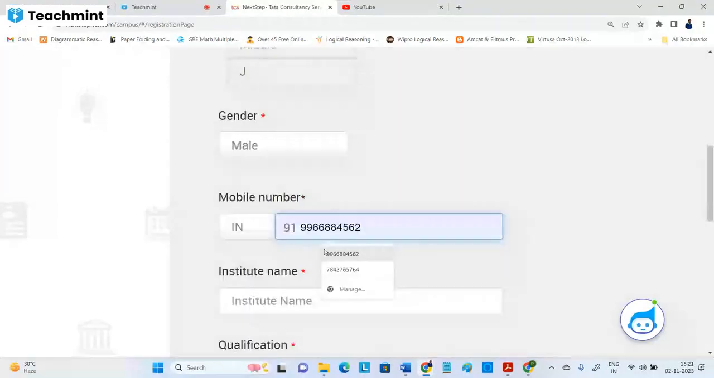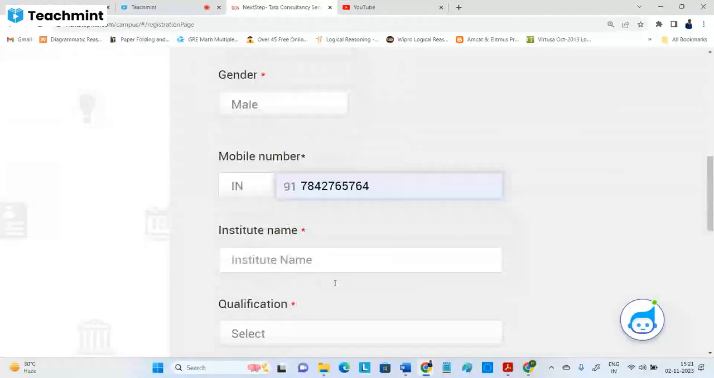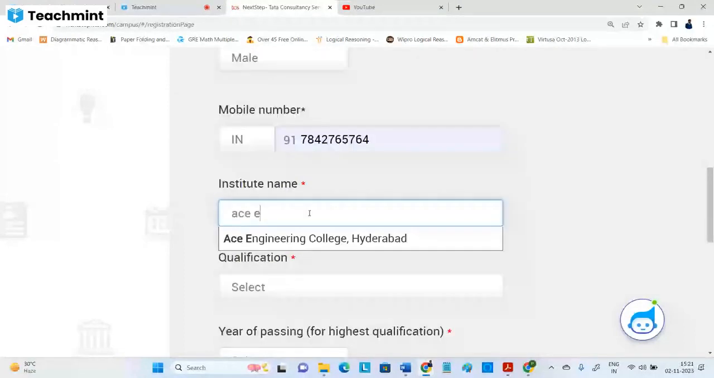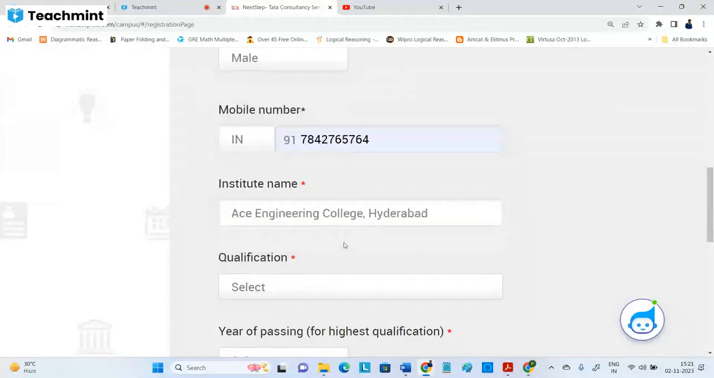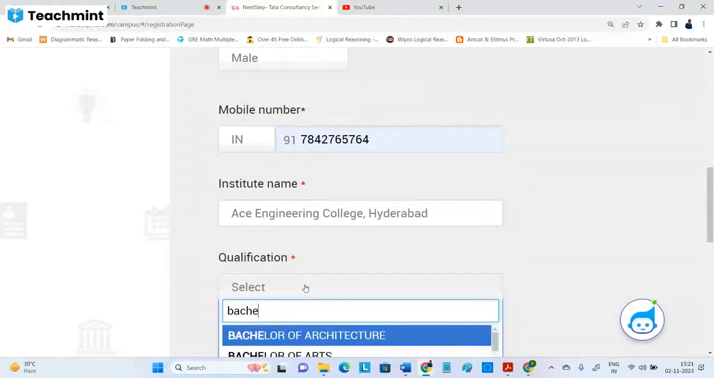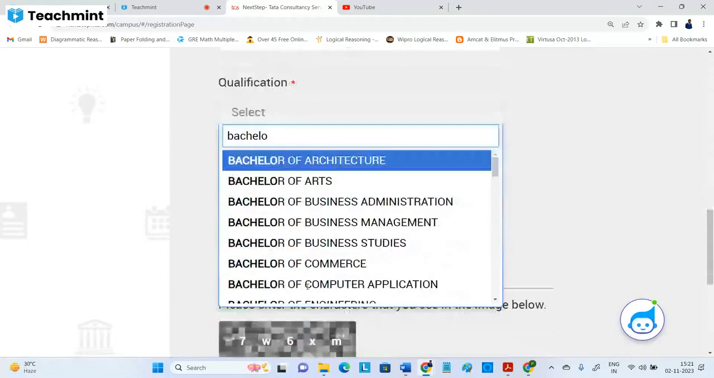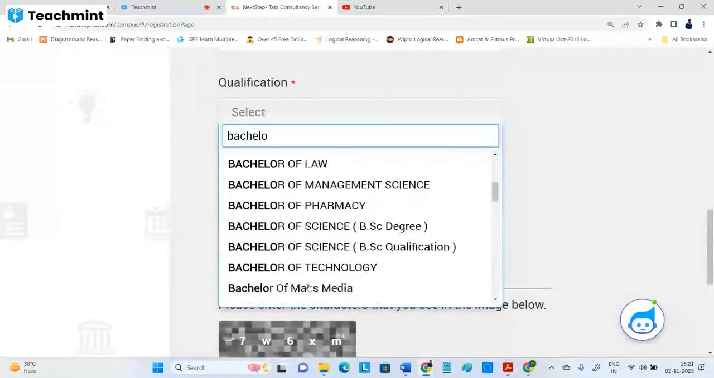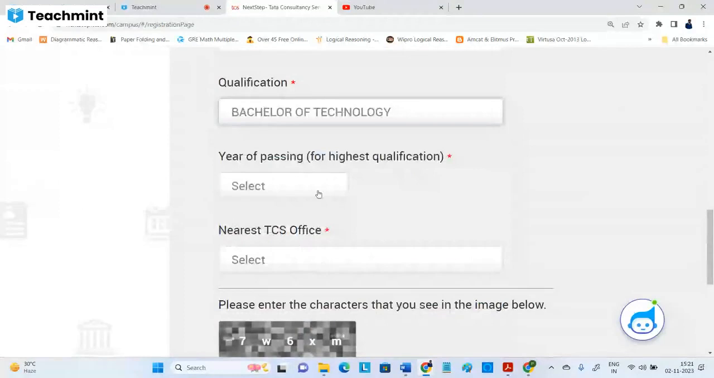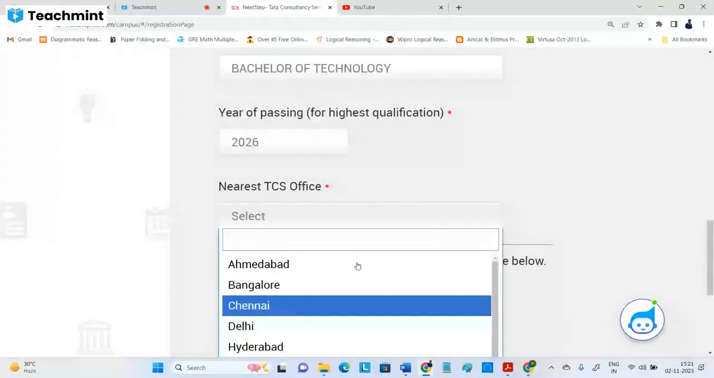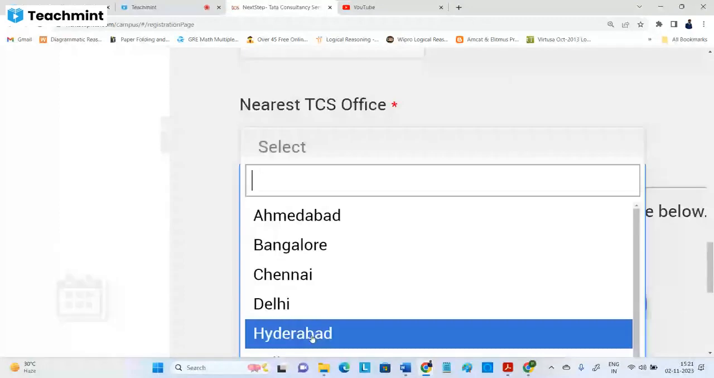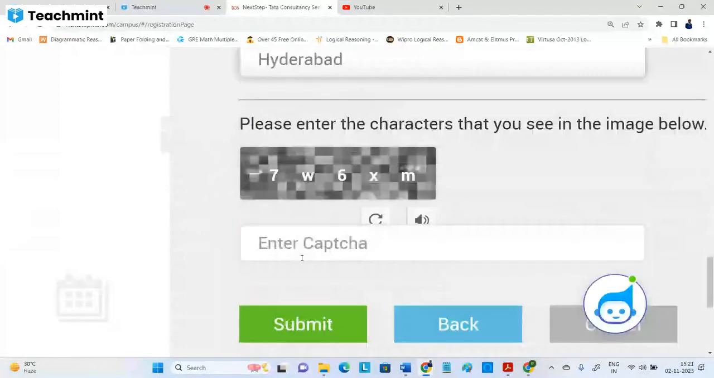Mobile number. Institute name. Lucky thing is already there. Okay, you can select Hyderabad. There is one more college in Kerala, but we need to select Hyderabad. Qualification for you people, you put Bachelor of Technology. Bachelor of Engineering is there. That is actually Karnataka and Tamil Nadu people will select in general. Bachelor of Technology, you have to go ahead. This one, BTech. Right. Year of passing, you can select, okay, for your batch like this. Nearest TCS office, there are a lot of things, but we need to select Hyderabad. As our nearest location is Hyderabad, we need to select Hyderabad. Chennai, everything is there. And then you need to enter this captcha.